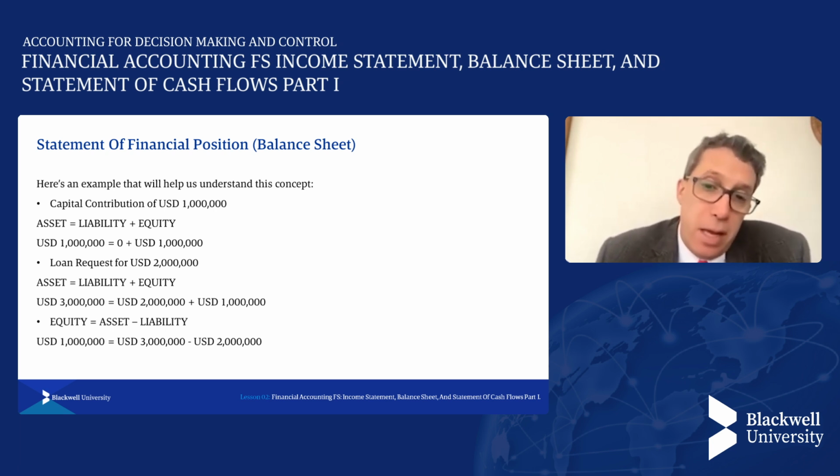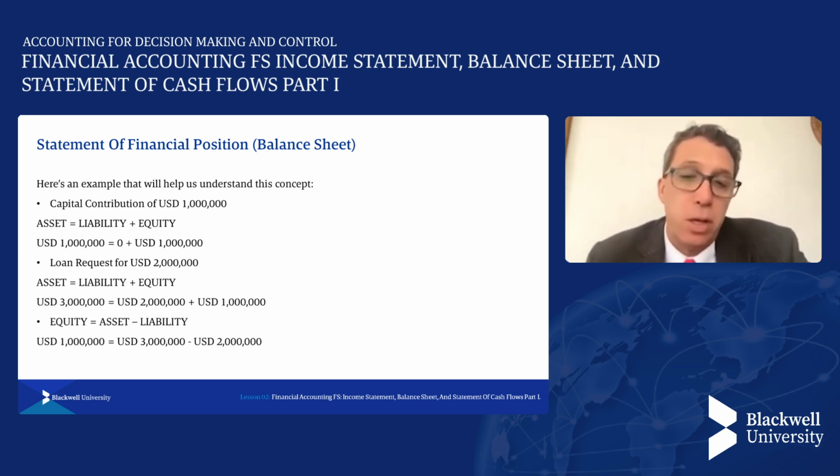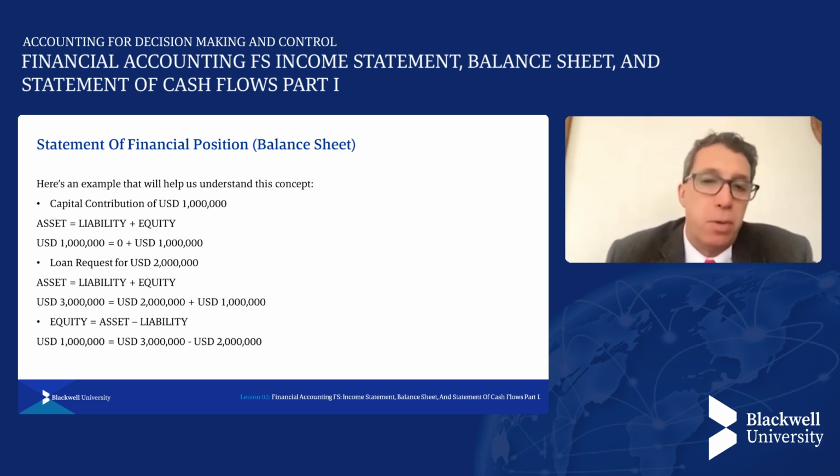And what is the same? I could now calculate net worth as the difference between everything I have, those $3 million in cash or investment accounts, minus that liability, $2 million. So we are always playing around. We should always arrive ultimately at this fundamental equality in accounting and finance.